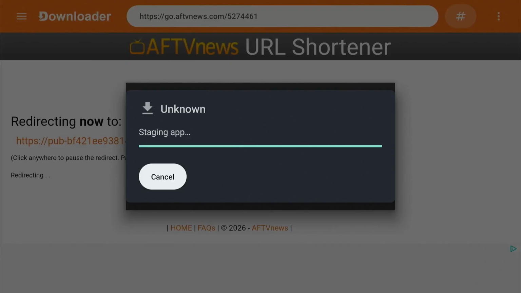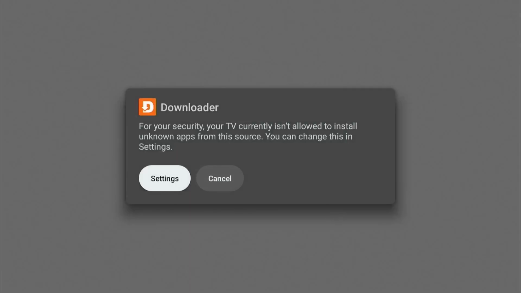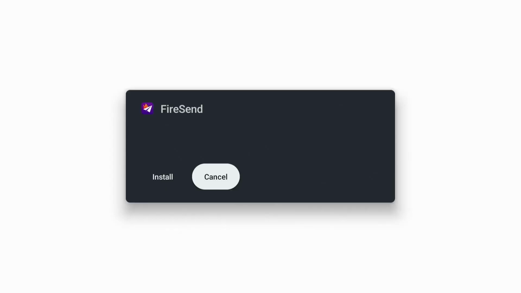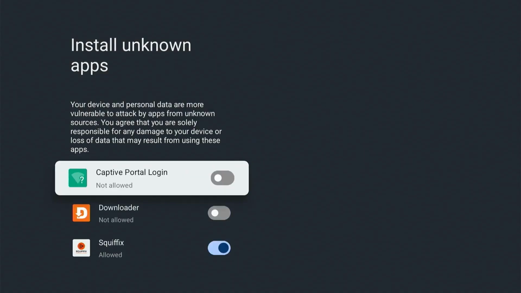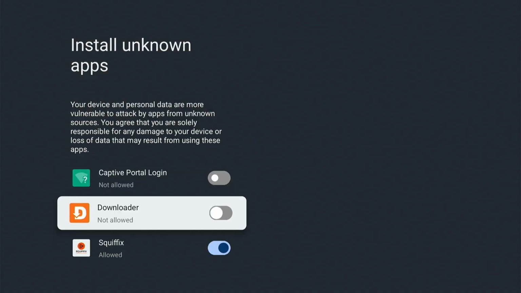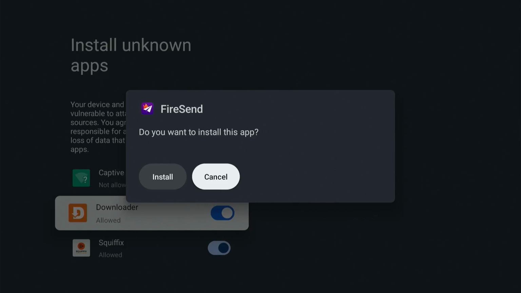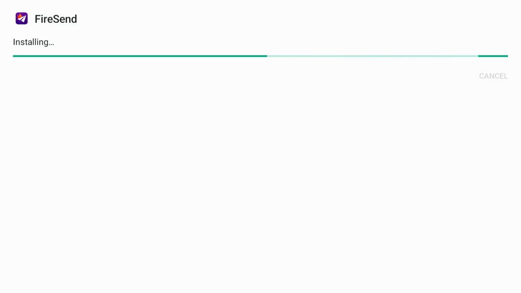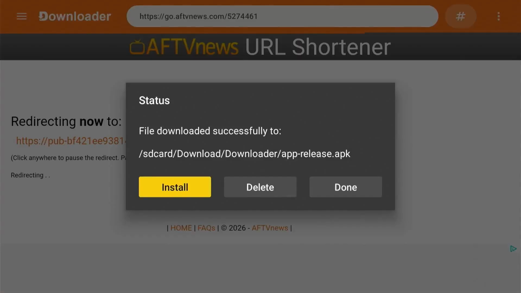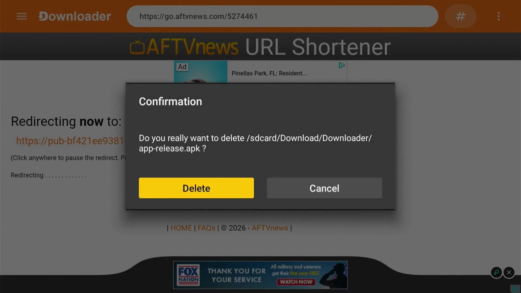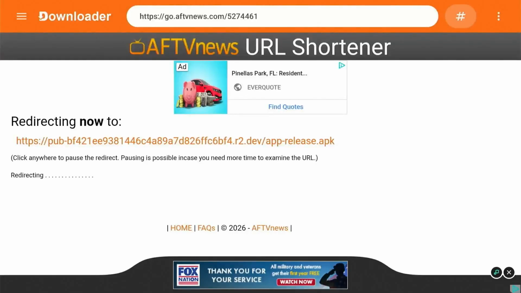This is going to be a short video. Now, if this pops up, click on settings. Click on Downloader. Go to your left, click install. You see app installed, click done. Delete installation files. Click on the home button.